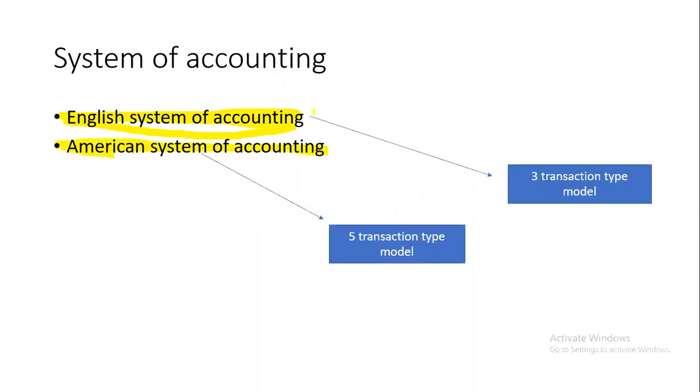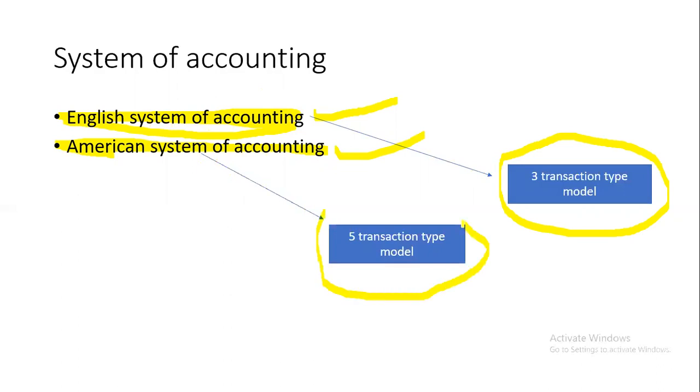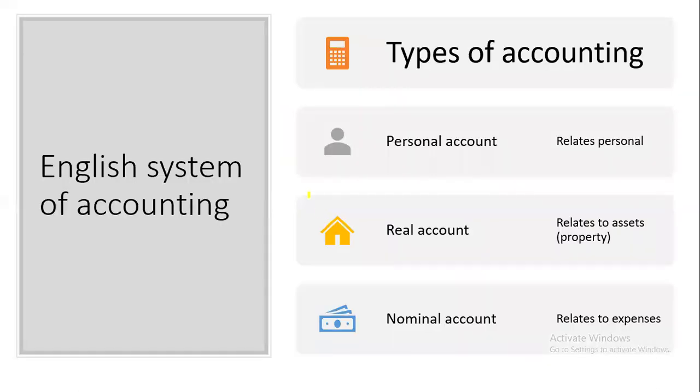In many other countries, they are following the American system of accounting. Under the English system of accounting, the classification of accounts is done in three types. Under the American system of accounting, the classification is made with five types of transactions, five classifications. We'll see about that in the next slide.